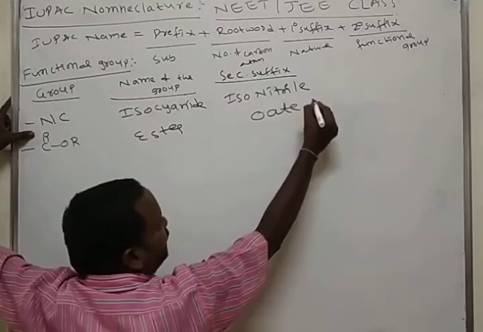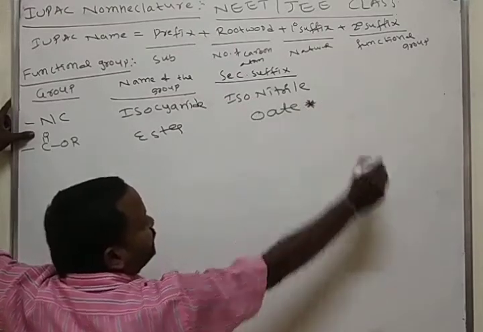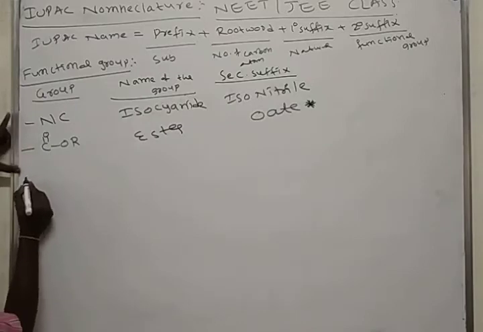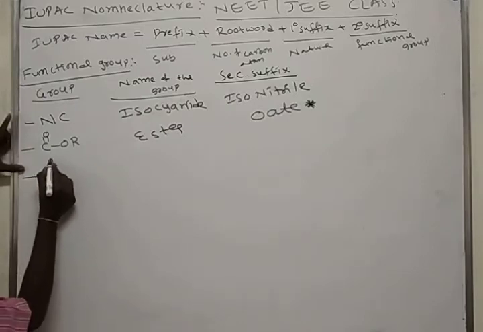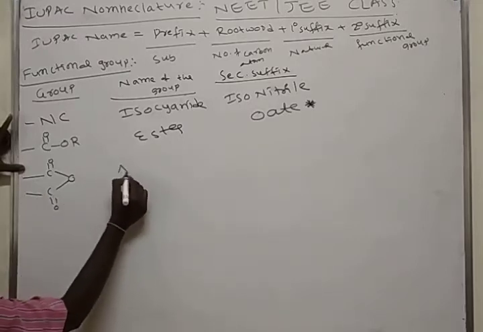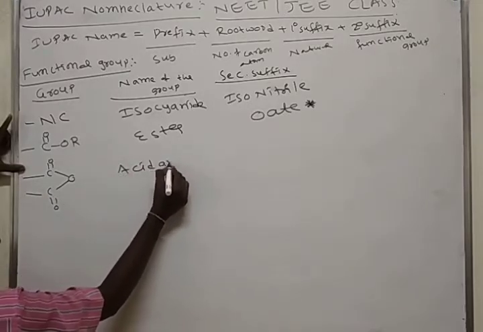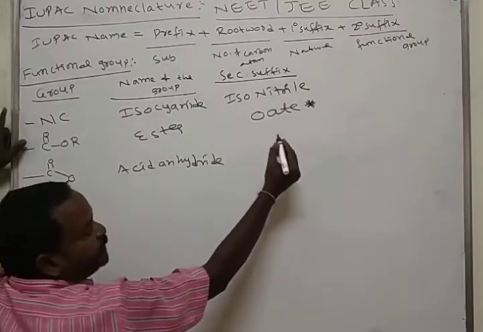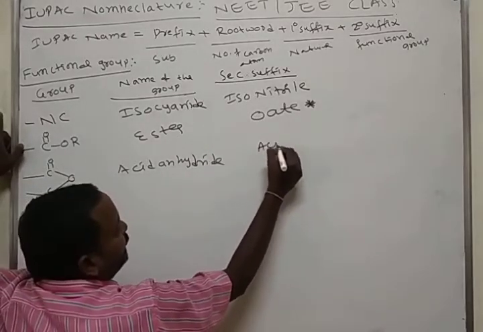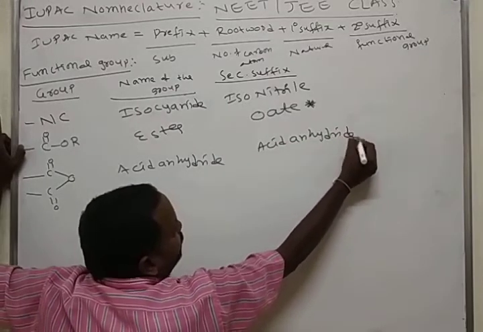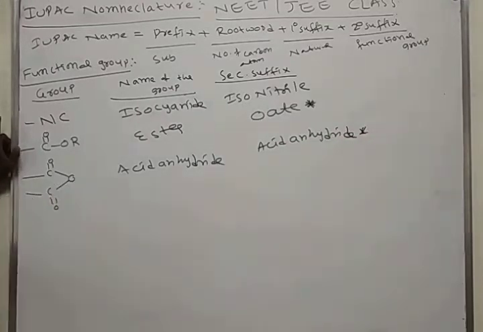It is specific; we'll see in continuation. If an acid anhydride group is present, C double bond O, we call this acid anhydride. Here also we use the secondary suffix anhydride. This is also specific.